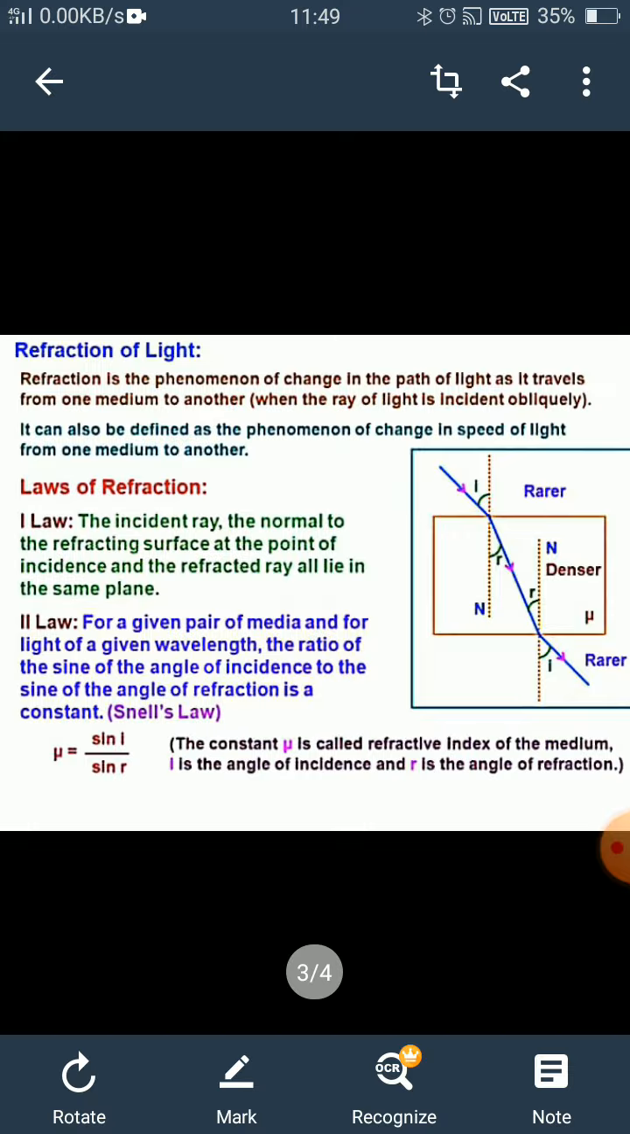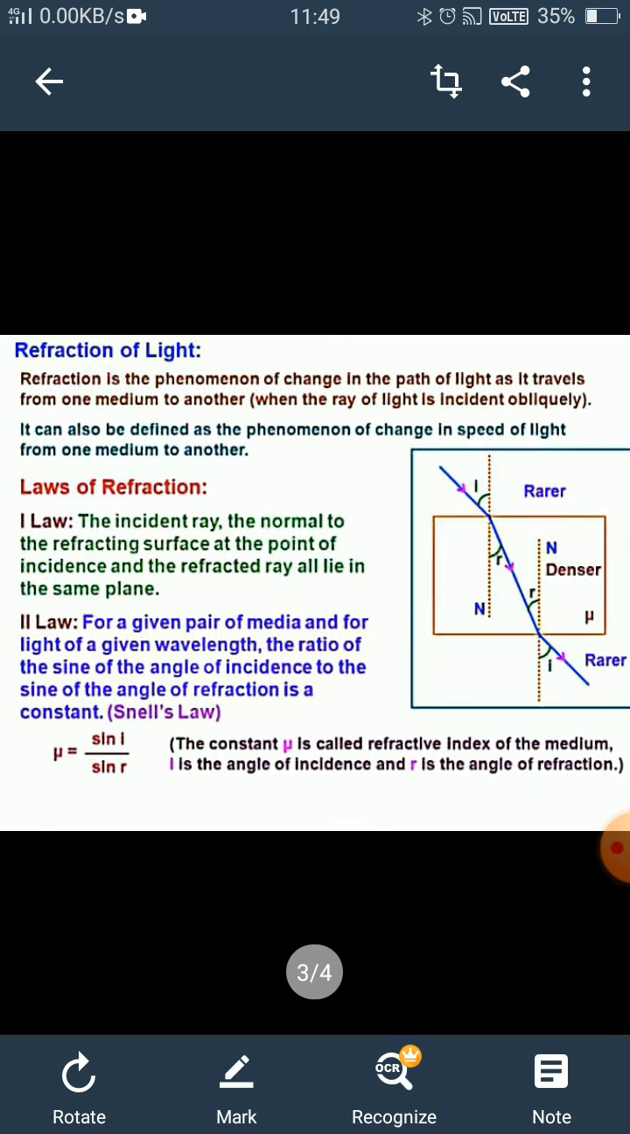As in the previous class, we saw the laws of reflection. Now the laws of refraction: the incident ray, the refracted ray, and the normal are coplanar, that is, they lie in the same plane, which is the same as the law of reflection, right?